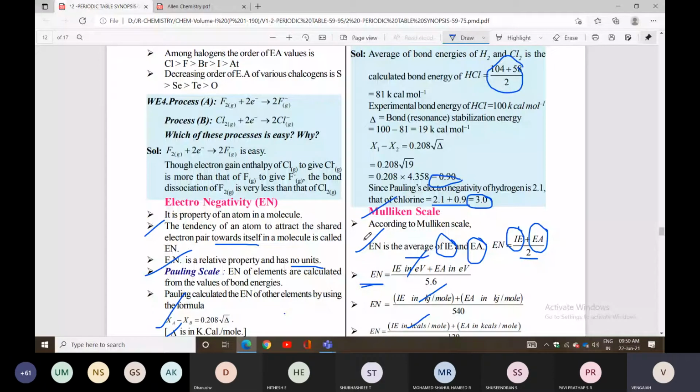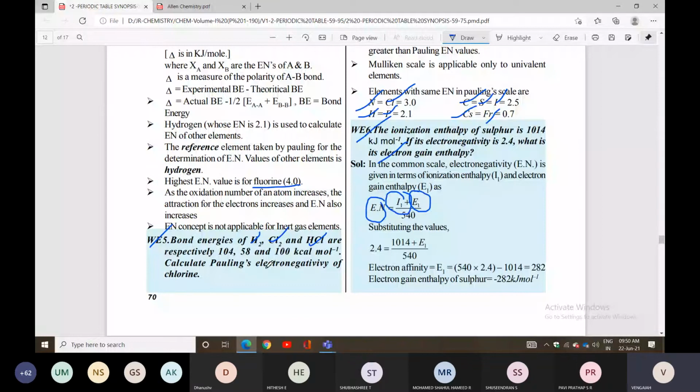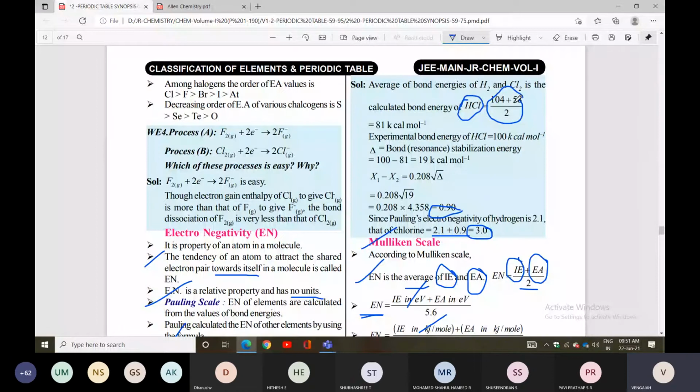So you can add both and get the chlorine value. The average bond energy of H2 and Cl2 is given for the calculation of hydrochloric acid. One is 104, another one is 58, another one is 100. So 104 is hydrogen, 58 is chlorine, 100 for hydrochloric acid. So these two sums alone we can check.